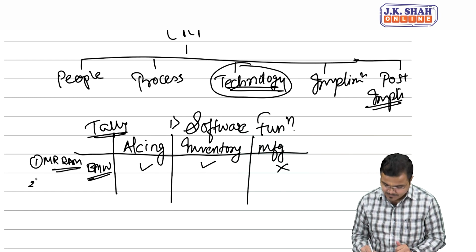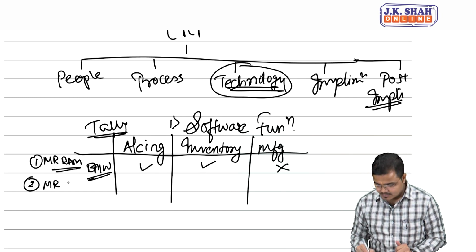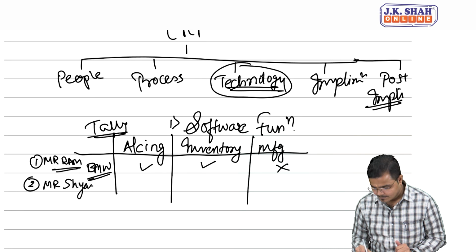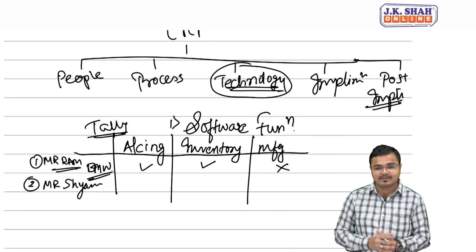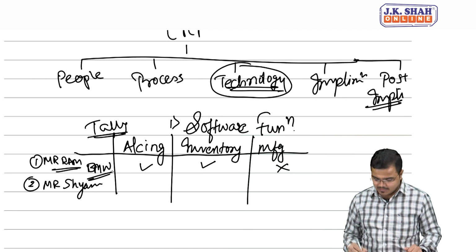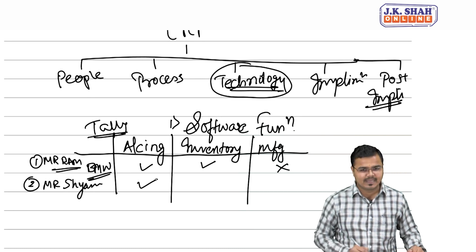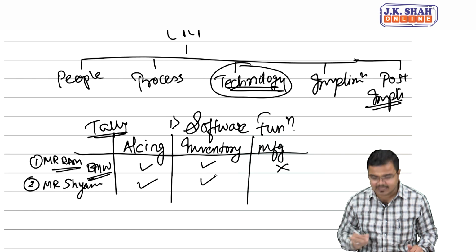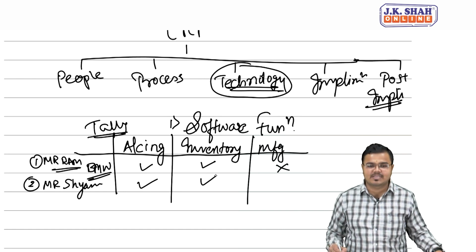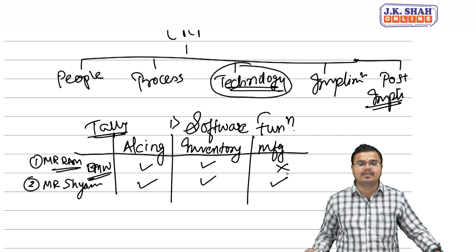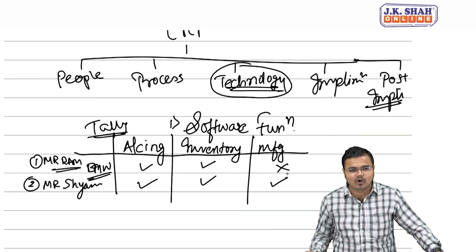Second, take the example of Mr. Sham. Now Mr. Sham is doing business which is related to manufacturing. So in case of manufacturing, he needs accounting, yes. He needs inventory related aspects, yes. He is doing manufacturing, so manufacturing related aspects of work in progress and others also he needs. So he will keep that feature on.